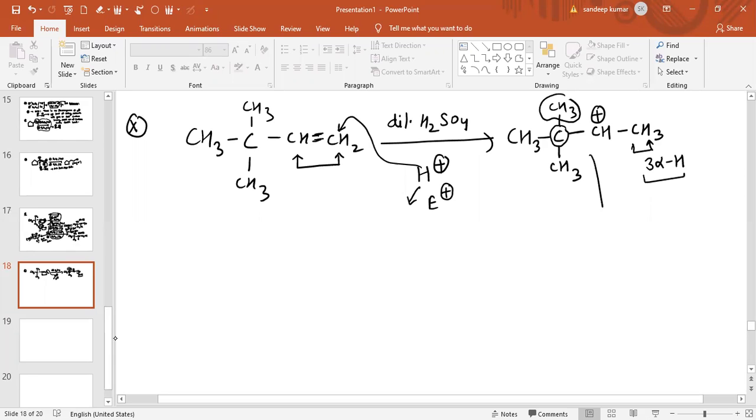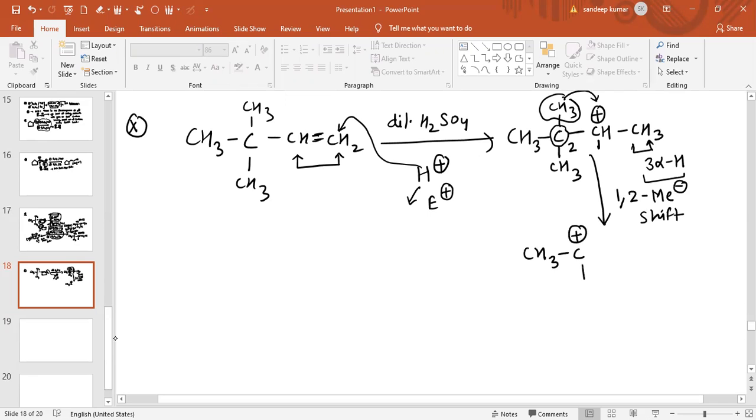How can this product rearrange? If this is the first carbon atom and this is the second carbon atom, we can shift this methyl group to this carbon atom. So rearrangement of the carbocation is possible, and we will shift. We will say this is a 1,2 methyl shift. After the 1,2 methyl shift, what will happen?